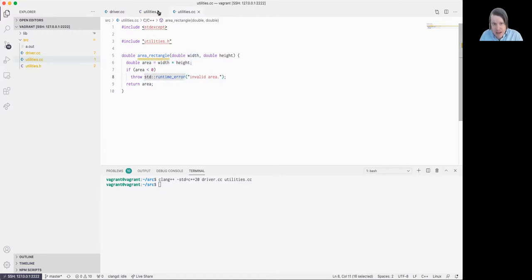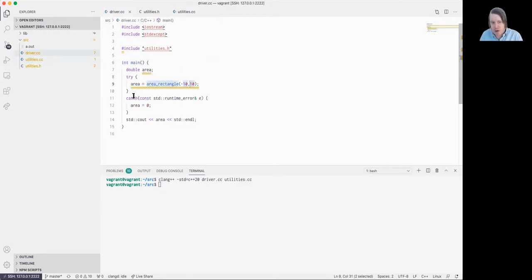Notice here that in the exception handlers associated with our try block, we have acknowledged that we would like to handle the standard library's runtime error exception. So if one is thrown, we will be able to catch it and do something with it. Here, I've determined that a satisfactory value of an invalid computation of area is 0. So I would just assign 0 in the case that a runtime exception arose from our area rectangle.